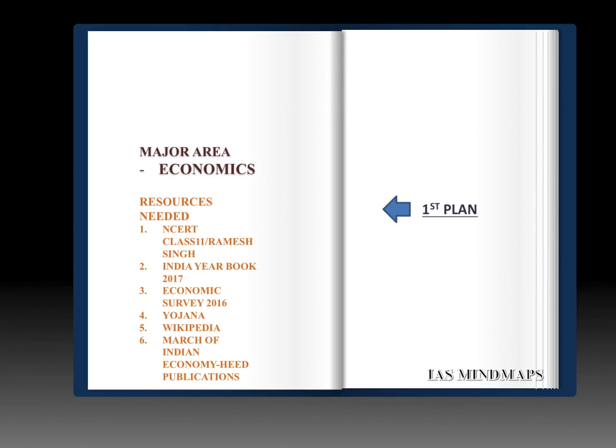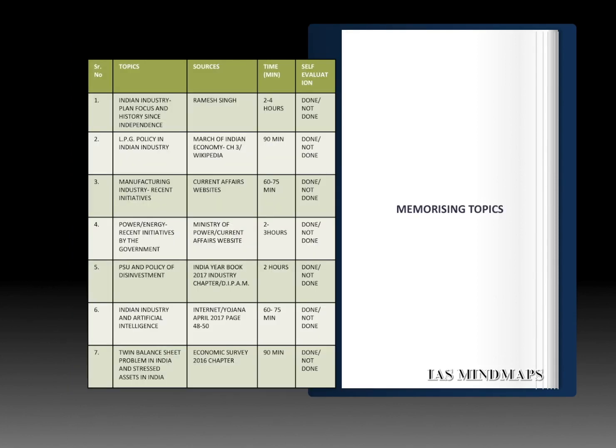For this week, the resources needed to cover the economics part are: first, NCERT class 11th Ramesh Singh book; second, India Yearbook 2017; third, Economic Survey 2016 issue, not this year's but last year's issue; fourth, Yojana April 2017 issue; fifth, Wikipedia some portions; and sixth, March of Indian Economy by Heat Publications. Those are the resources needed to finish the targets of Indian economy in this week. Now let us shift to the individual targets.